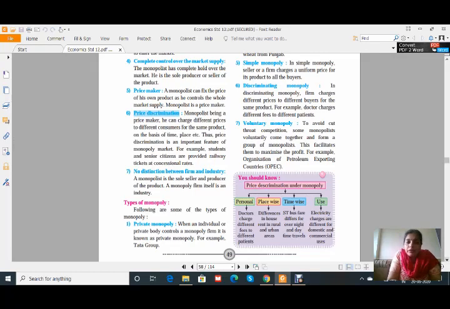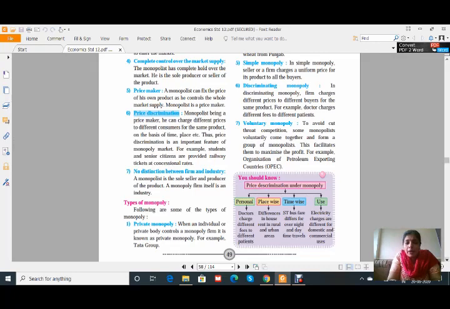And the last one is no distinction between the firm and industry, because a monopolist is the sole seller and producer of the product. Therefore, there is not that much difference between the firm and industry. It is the same one. Okay. Now we will see the types of monopoly.